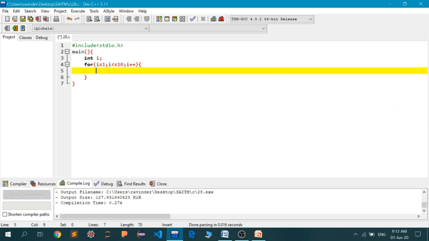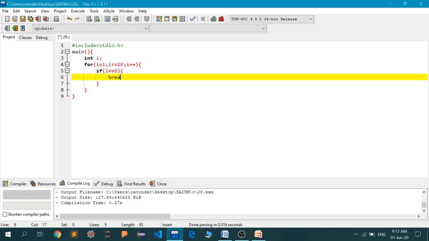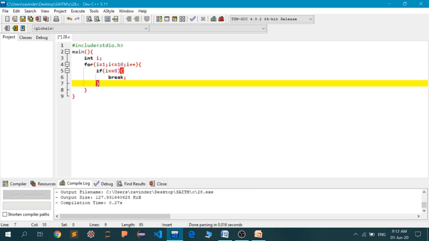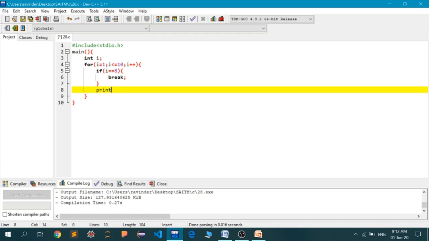Okay, so if the value of I is equal to 8, then break, and that is it. Okay, else, or I can say printf in the new line.